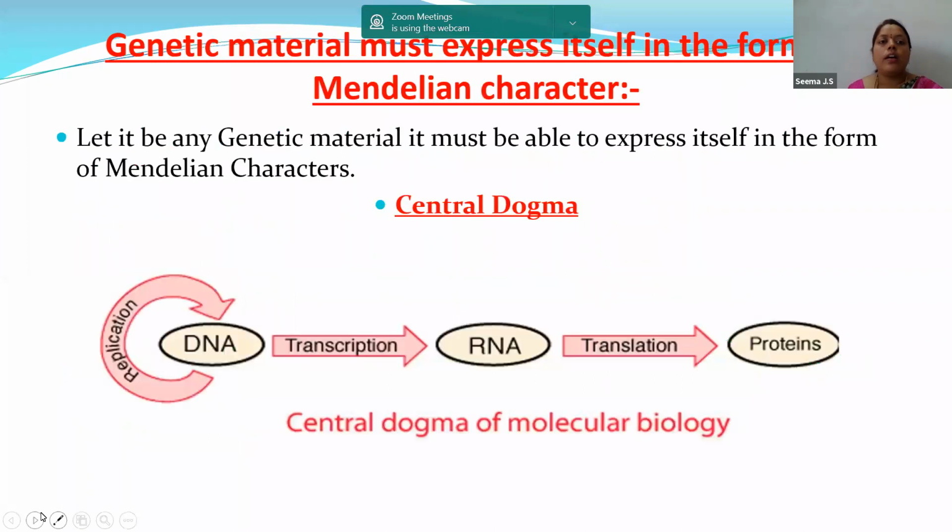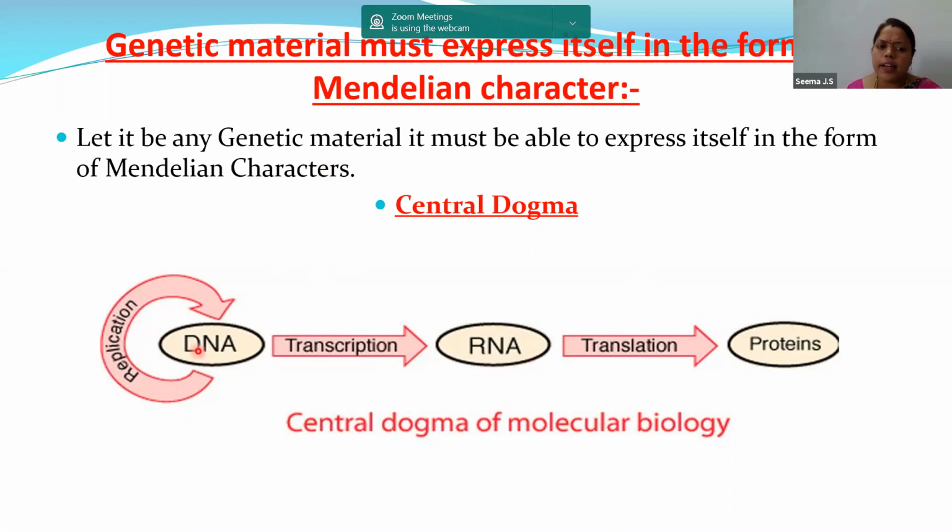Next, genetic material must express itself in the form of Mendelian characters. Children, Mendel has given us a lot of traits, 7 pairs of contrasting characters. So the genetic material must follow the Mendelian characters, and here we have to understand the central dogma. That is why at the start of the class I explained the central dogma: DNA should undergo replication and form a copy of DNA. DNA will undergo transcription to form RNA, whereas RNA will undergo translation to form proteins.